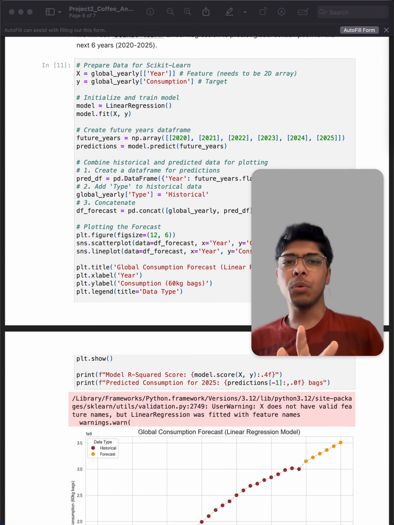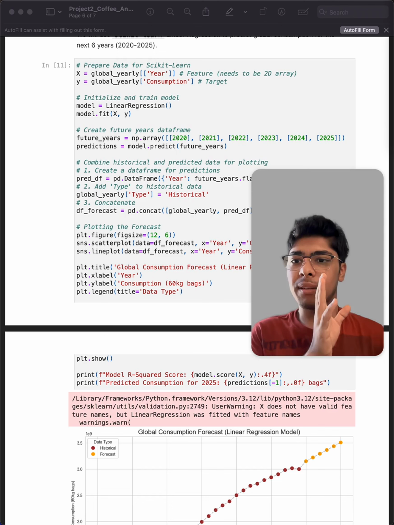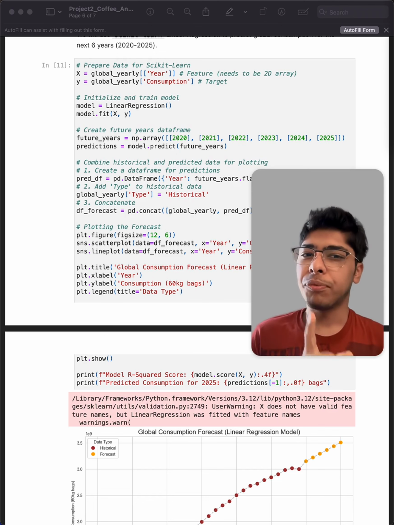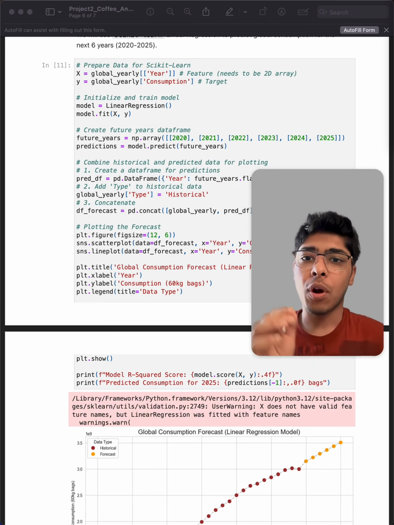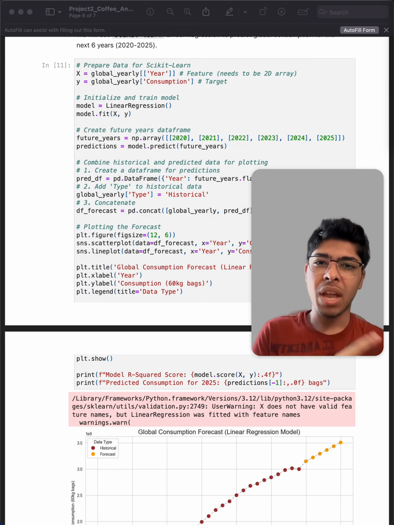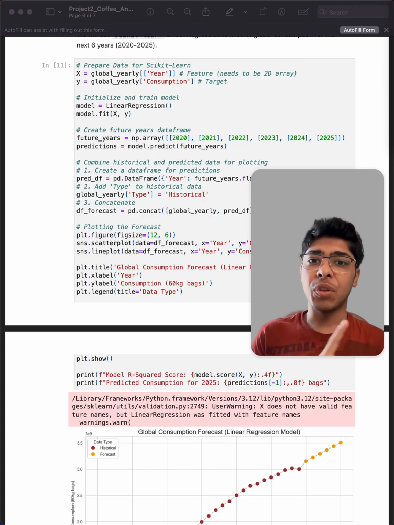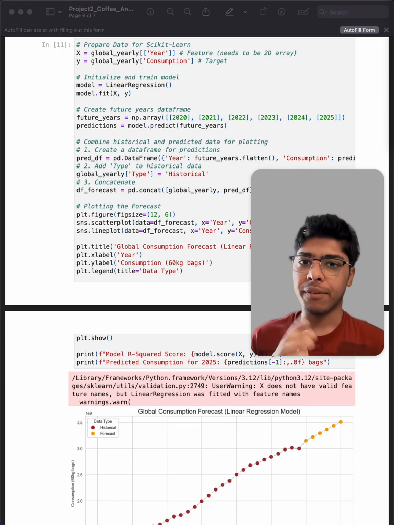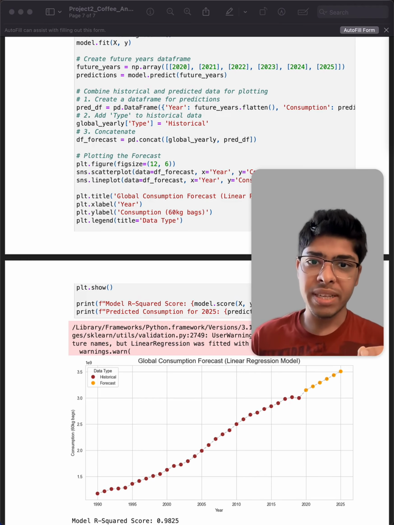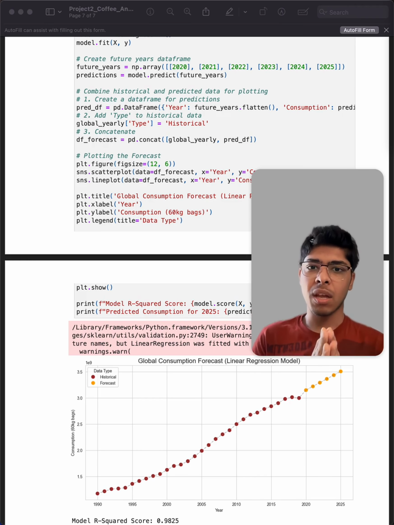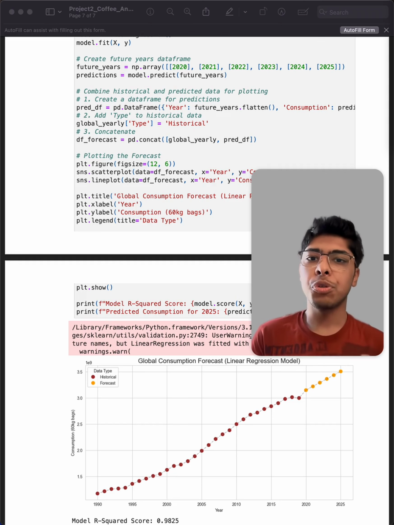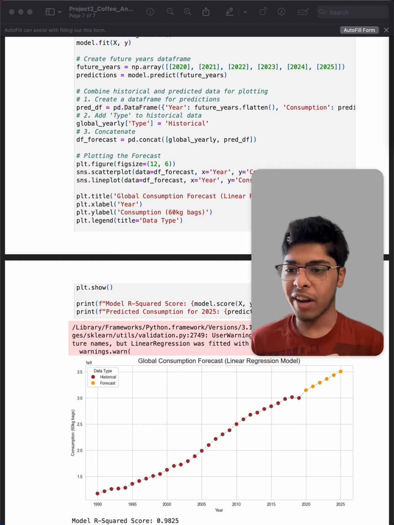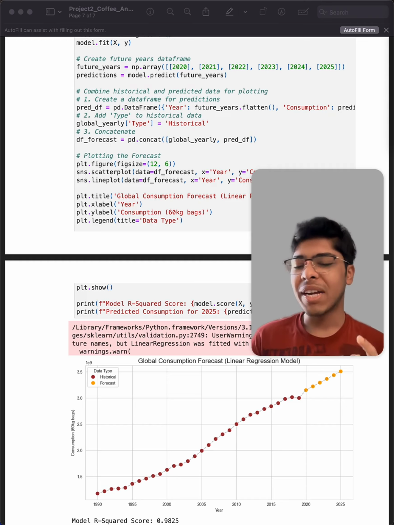Finally, I used the Scikit Learn library to perform a linear regression. I trained the model on data from 1990 to 2019 and asked it to predict the future from 2020 to 2025. The orange dots represent our machine learning prediction. The model has a very high R squared score and it predicts the global consumption will continue to rise, crossing roughly 5.5 million bags by 2025.